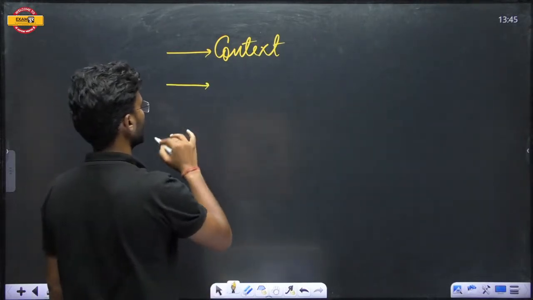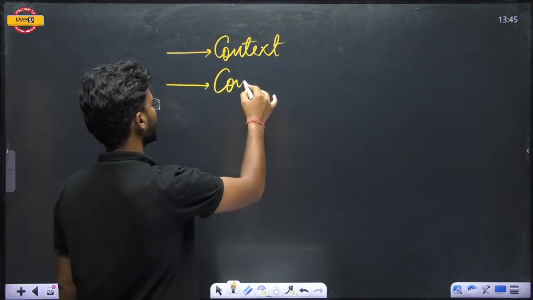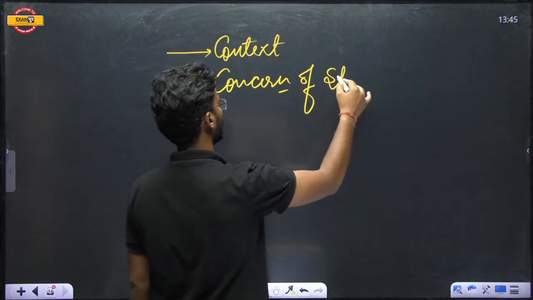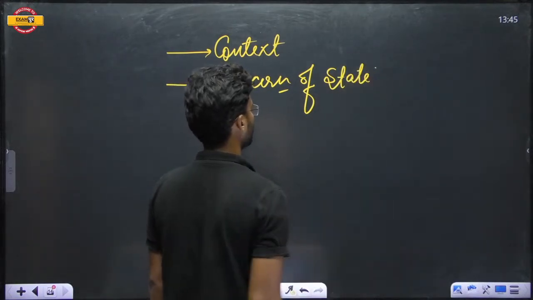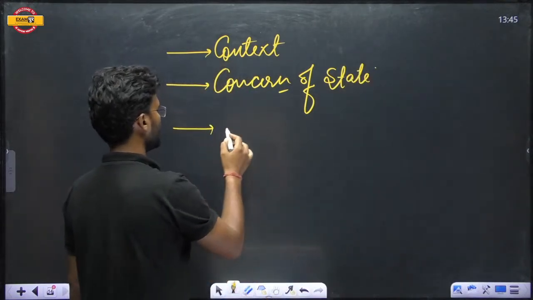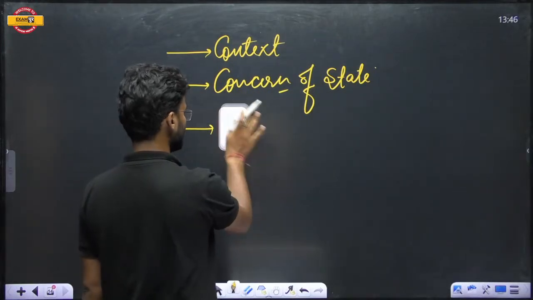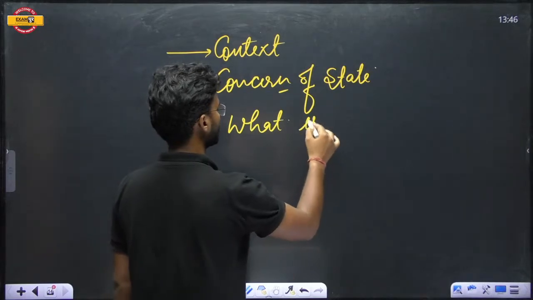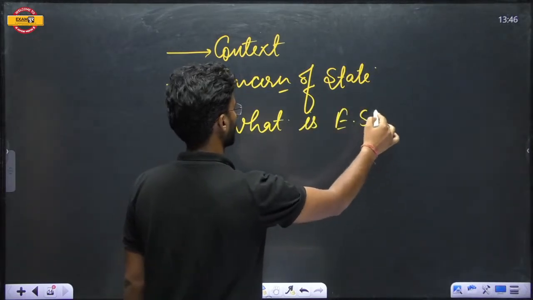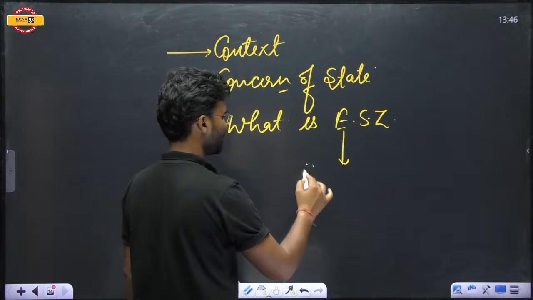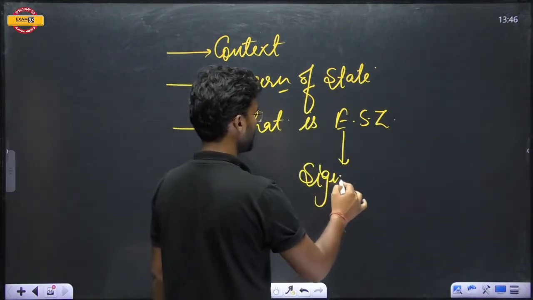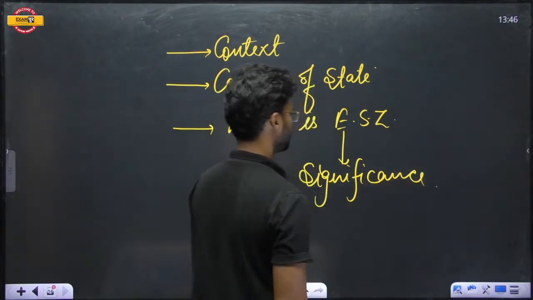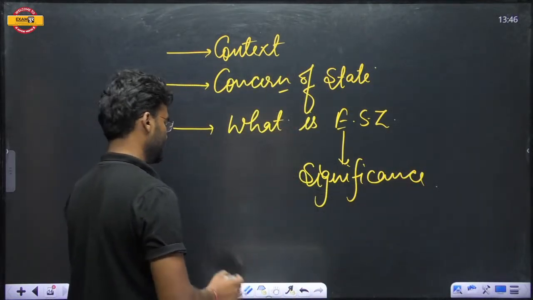The second thing, what is the concern of the related state for the eco-sensitive zone? Now, what is the eco-sensitive zone? Next, what is the significance of this eco-sensitive zone? Why is this eco-sensitive zone important?